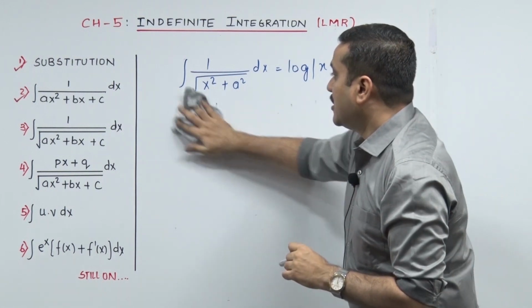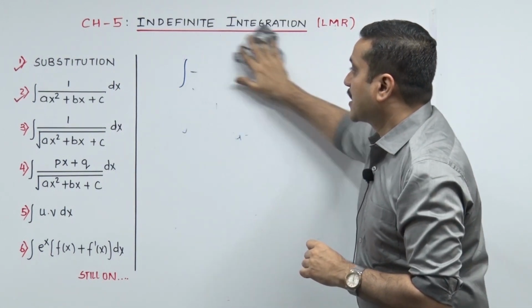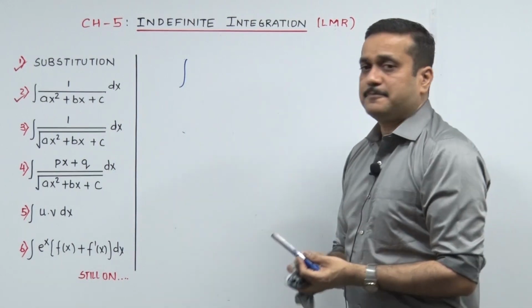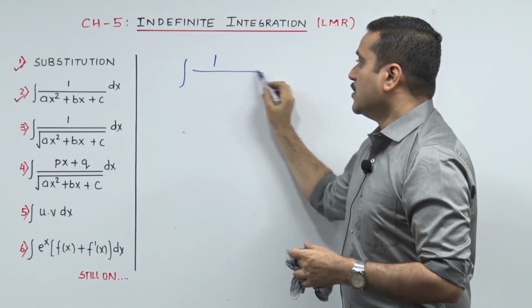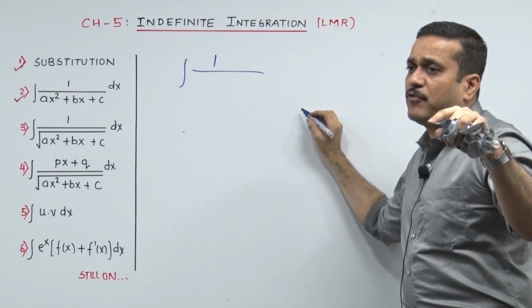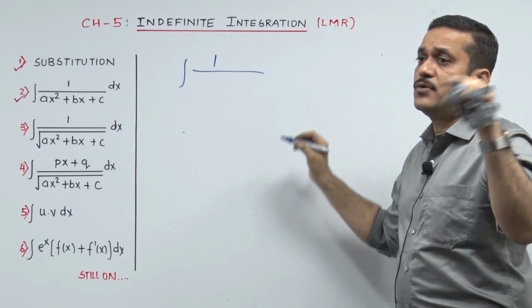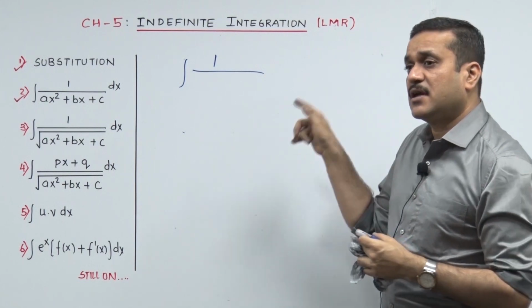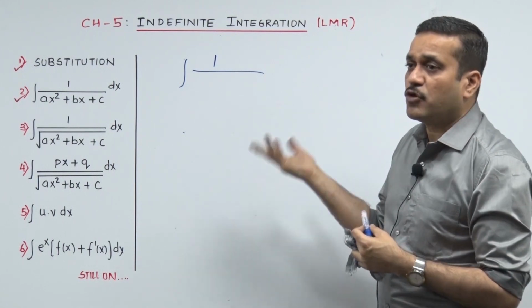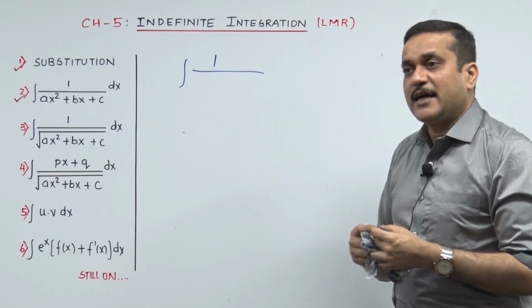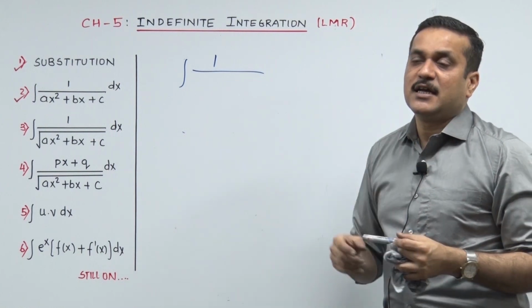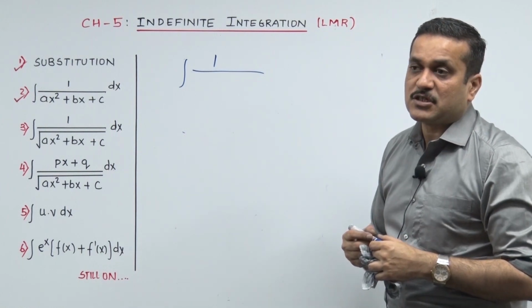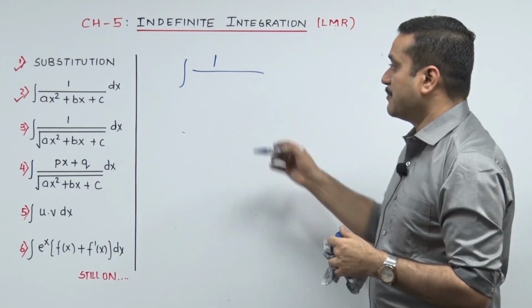So coming back, let's see one or two sums on that, how we need to figure out. 1 upon root of, what is the type we are dealing with? Sir, 1 upon root of quadratic. What was the type earlier to this we were dealing with? Sir, 1 upon quadratic. Sir, you have written it on the board, good. I just need to keep punching that in one of your memory cells which can last till your board exam.